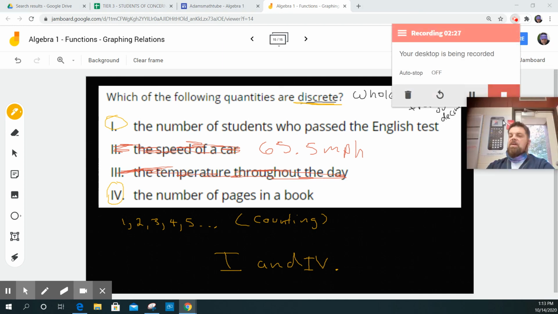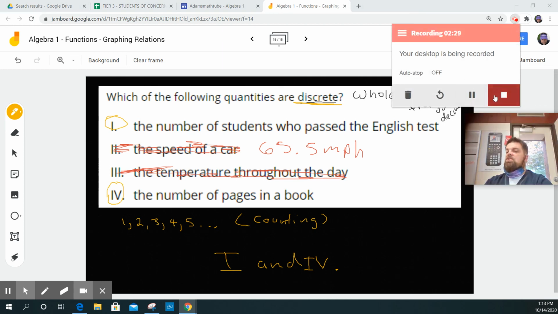So the reason we talk about discrete and continuous is because when we measure things, as you can see, sometimes we have decimals and fractions, and sometimes we just have whole numbers.